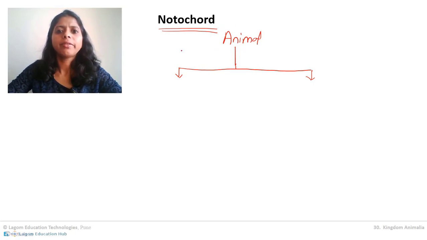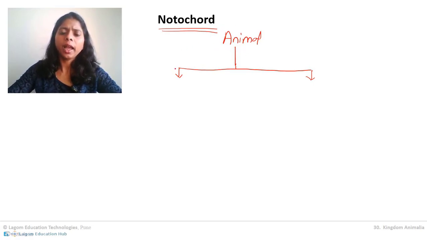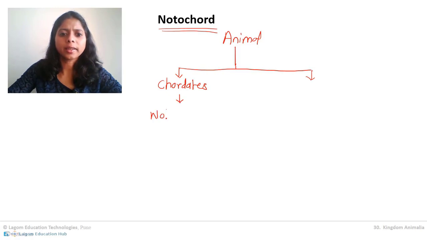So, animals having notochord are called chordates. What are they called? Chordates. In chordates, notochord is present.